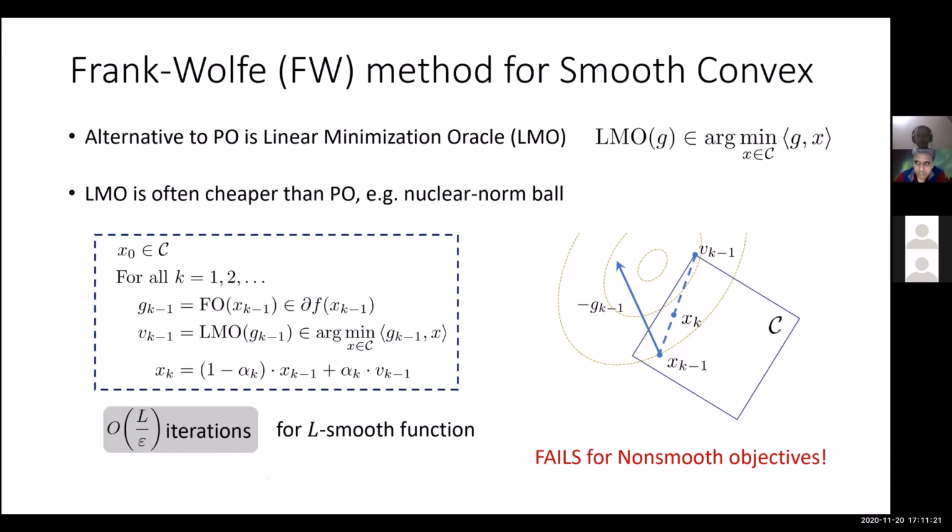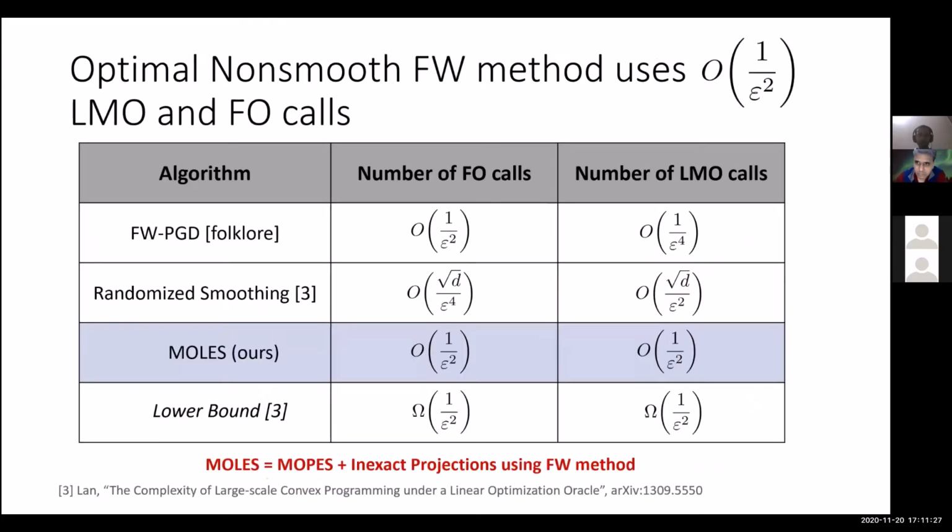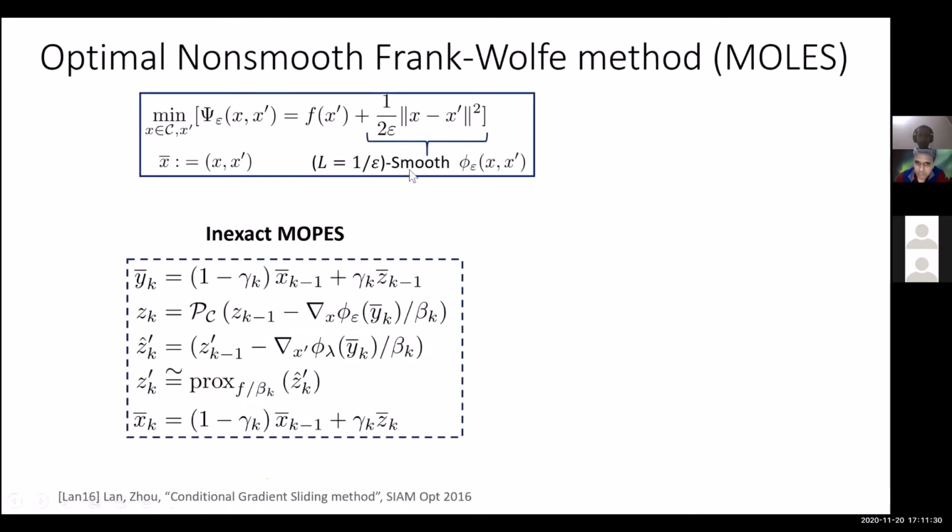Okay, so let me say that we are not really modifying Frank-Wolfe. We are actually using a kind of accelerated gradient algorithm in the outer loop. And we are using Frank-Wolfe only to approximately implement this projection step, right? So we are saying Frank-Wolfe because Frank-Wolfe is kind of synonymous with the linear minimization oracle setting. But technically, the correct way to say this would be an optimal non-smooth algorithm in the LMO setting.